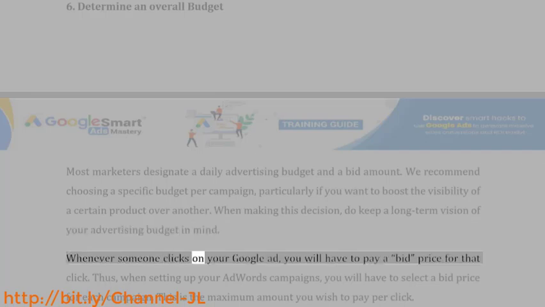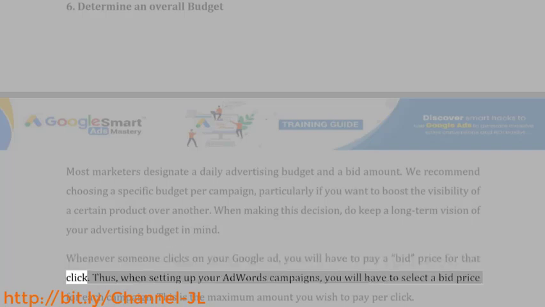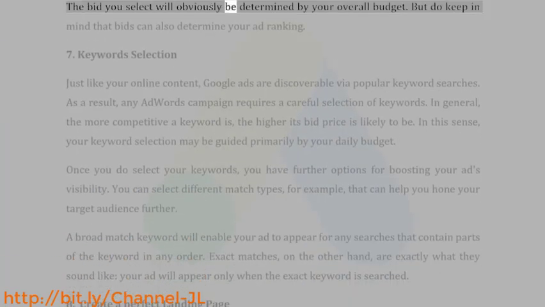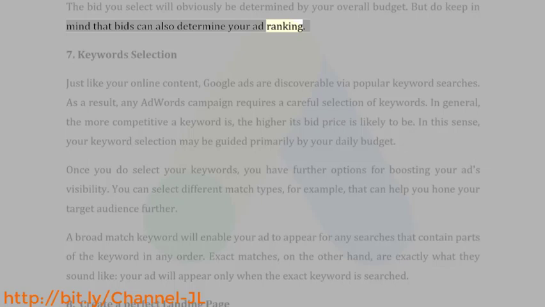Whenever someone clicks on your Google ad, you will have to pay a bid price for that click. Thus, when setting up your AdWords campaigns, you will have to select a bid price for each campaign. This is the maximum amount you wish to pay per click. The bid you select will obviously be determined by your overall budget. But do keep in mind that bids can also determine your ad ranking.